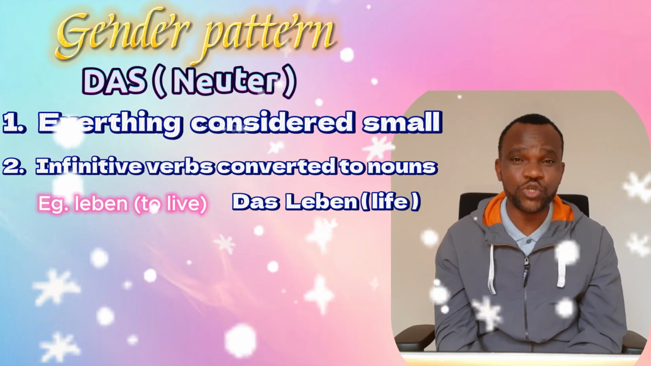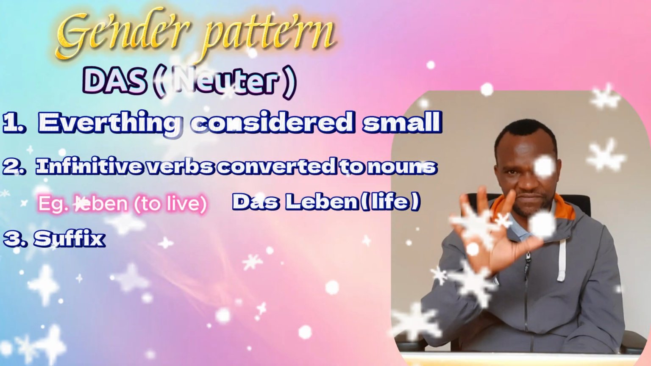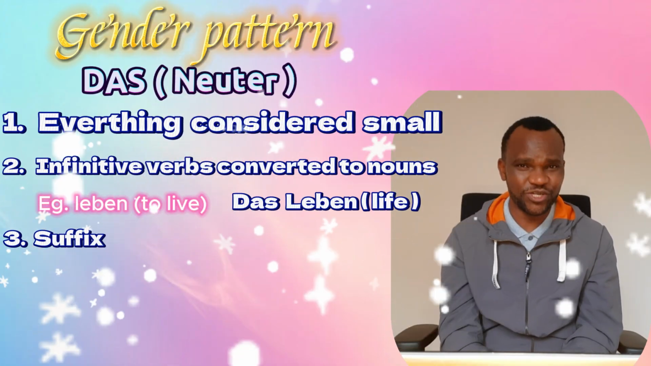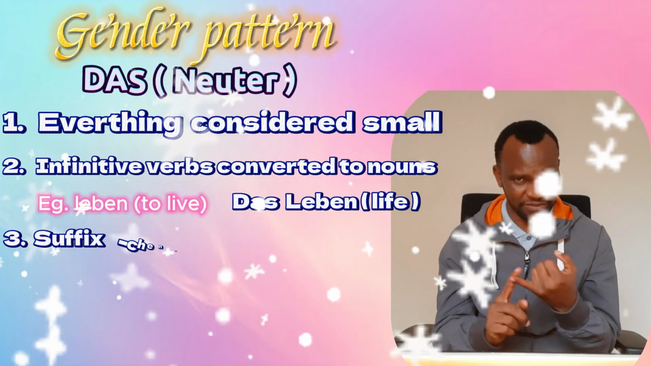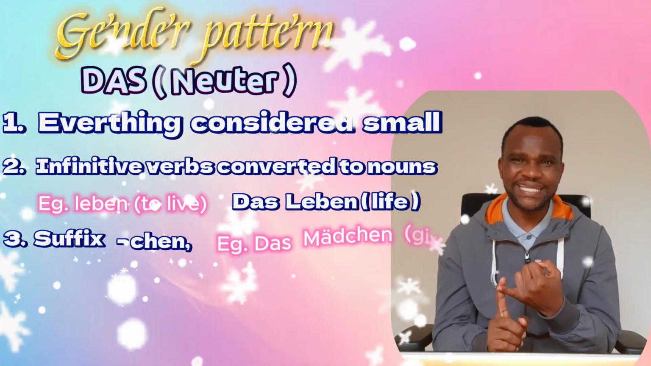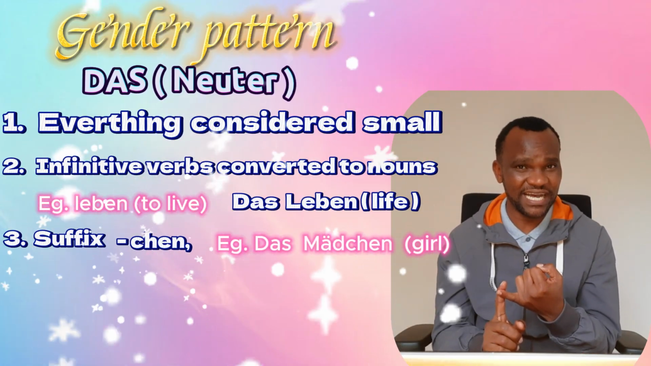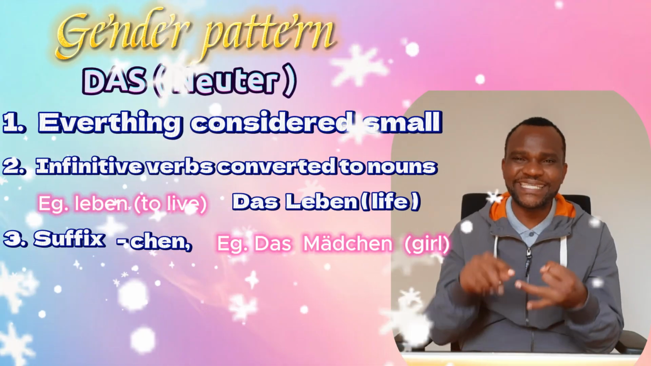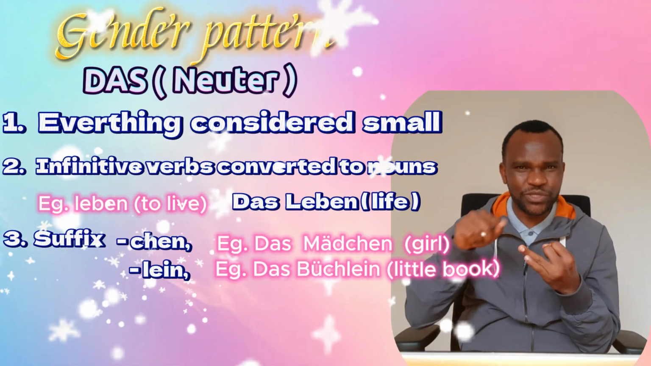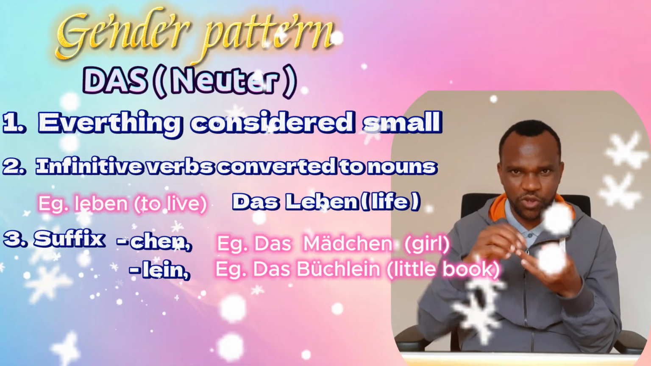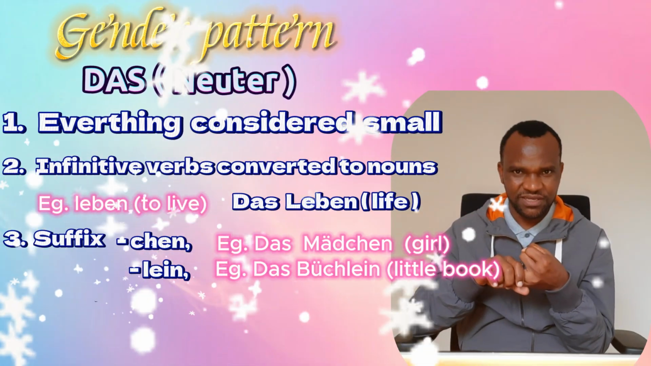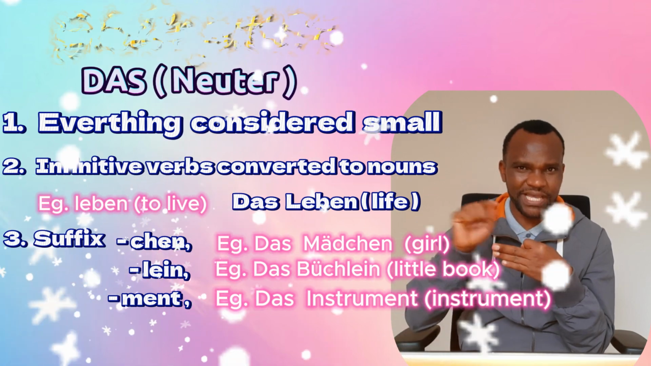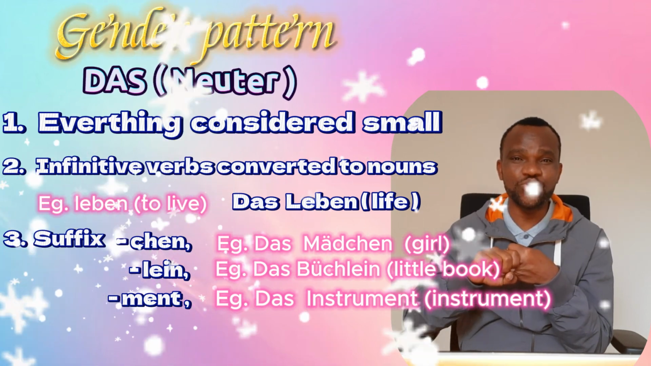And then lastly, you can also check on the endings. There are 5 endings that can indicate that a noun is neuter. And the first one is chen. Okay, we've said das Mädchen, the girl. Das Mädchen, chen, very important. The next one is lein. If it ends with lein, it shows it is small. So it is going to take das. Instrument, das Instrument. This ment is also going to indicate it is neuter.